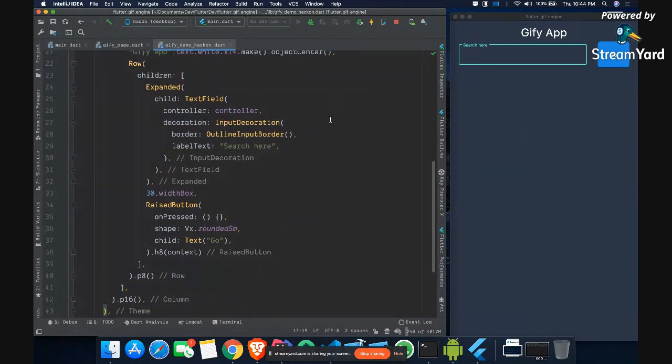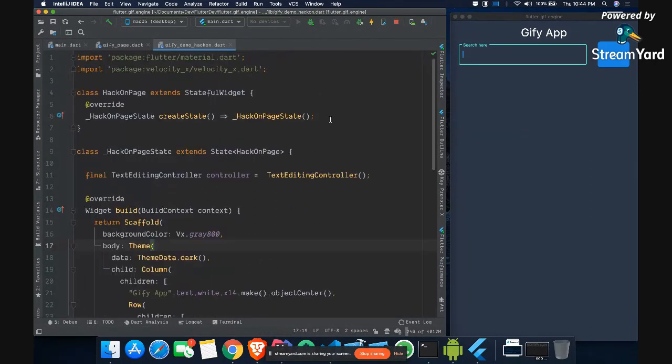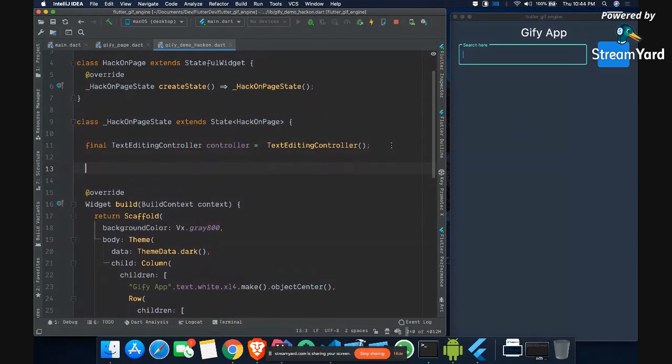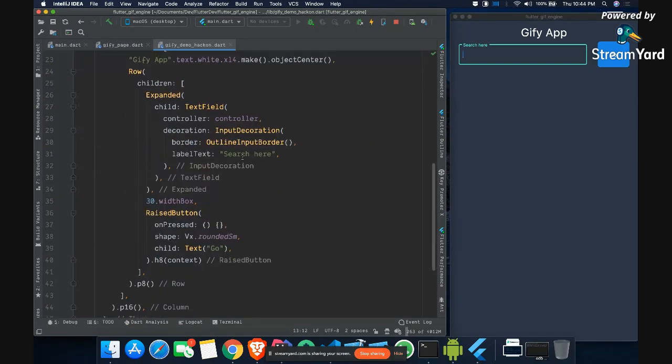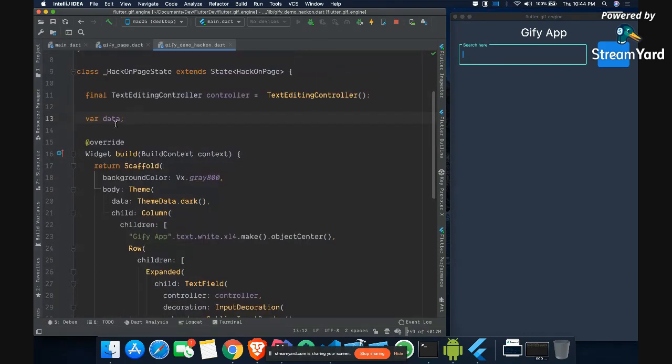Now, I will have some data. Let's say I have this data. If this data is null, then we will show, let's say, nothing found. If this data is not null, then we will show the list view or something like that.